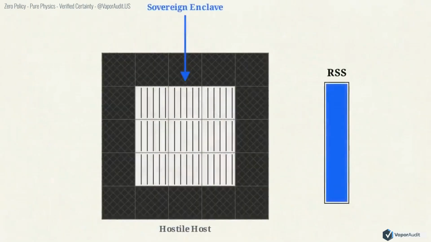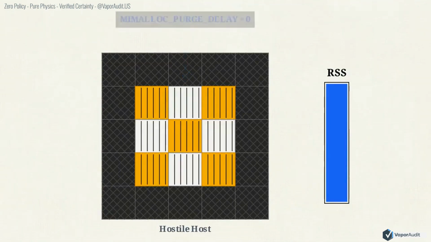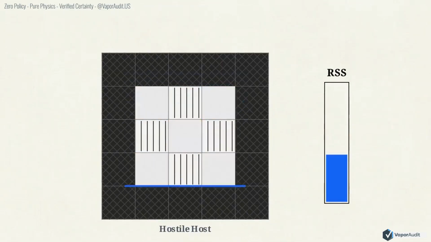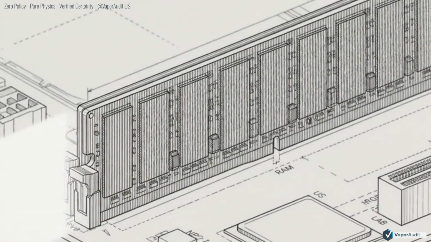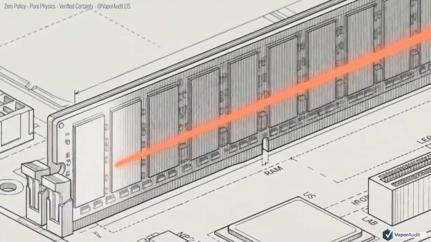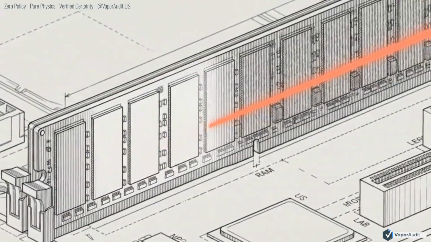This memory block diagram illustrates our strategy. Instead of caching freed memory, we starve the adversary by forcing immediate physical page deallocation. By overriding default allocator behaviors, setting memalloc purge delay to 0, and issuing a madv don't need system call, we physically evict data from RAM. By instantly destroying cached, dirty memory pages, the architecture ensures a hostile hypervisor has absolutely nothing to scan.